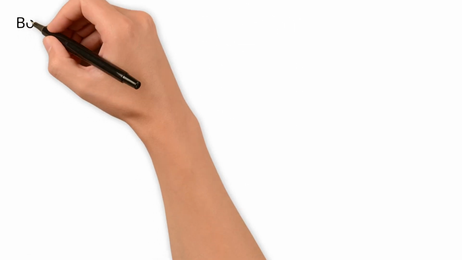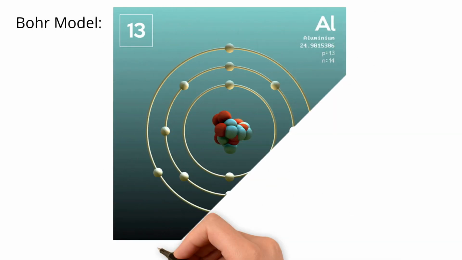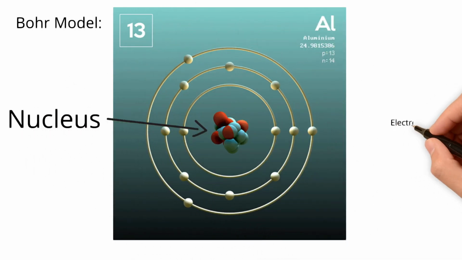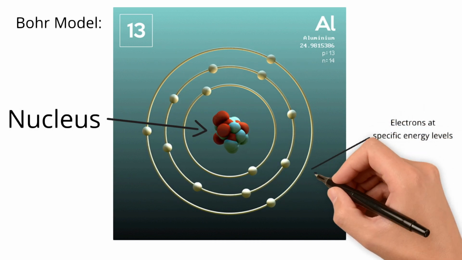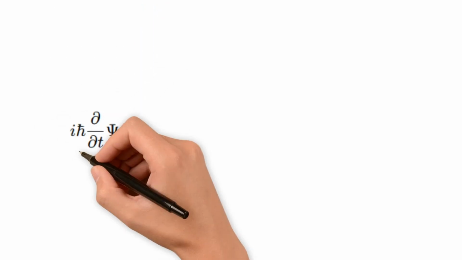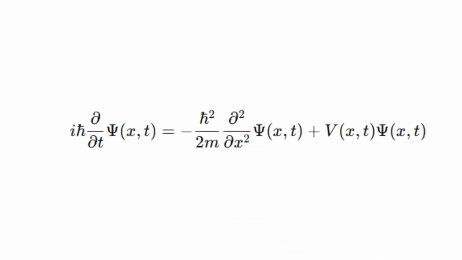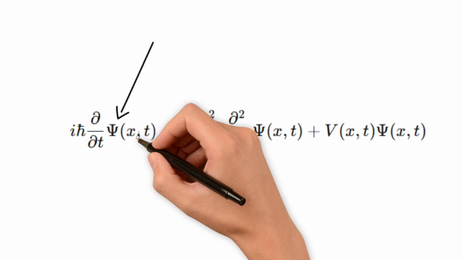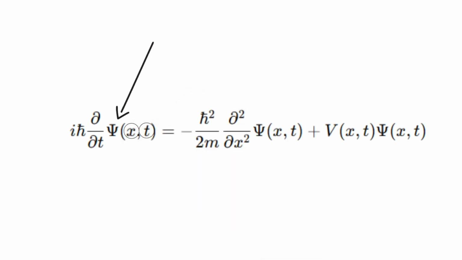As mentioned before, the most commonly accepted model of the atom is the Bohr model. This involved a compact nucleus surrounded by shells of electrons orbiting at specific energy levels. To understand how this came about, we first need to have a look at Schrödinger's equation. This is what is known as a partial differential equation. We can see that the function we are solving for, psi, is in terms of two variables, x and t.